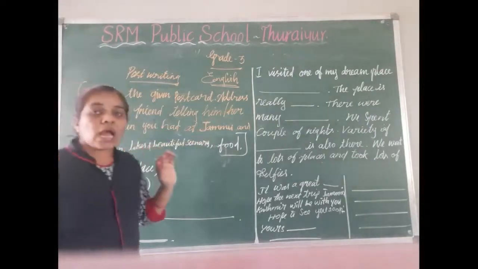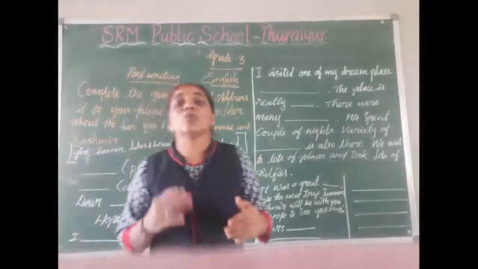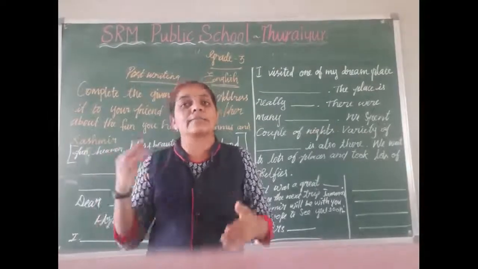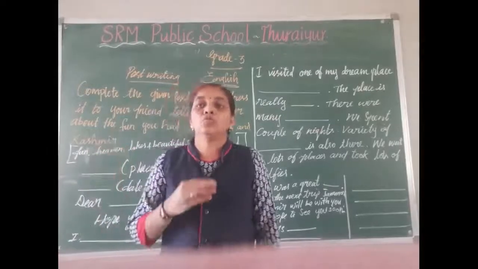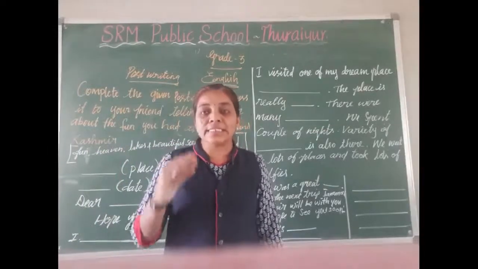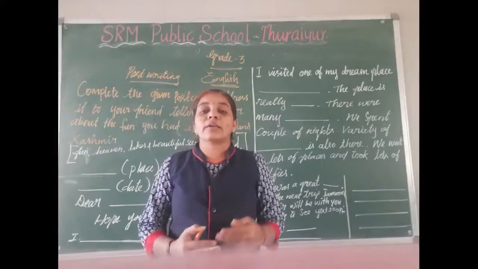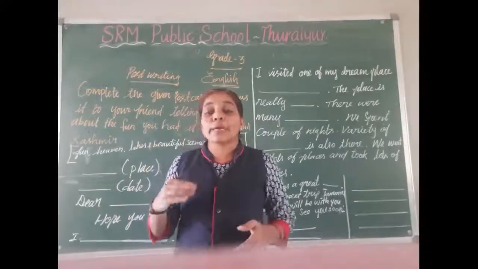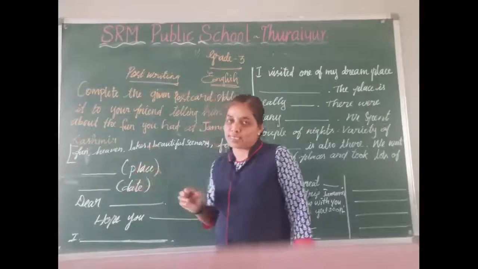You had a trip to Jammu and Kashmir. You visited there. You want to write the details of how you enjoyed Jammu and Kashmir. You want to make it a postcard.